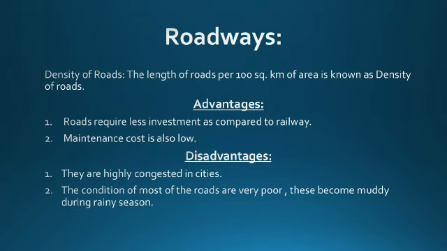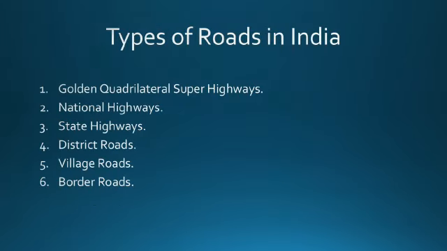Now, the types of roads. The types of roads in India: golden quadrilateral super highways. These are not only golden, these are super highways. These types of roads are known as super highways. Second, national highways, state highways, district roads, village roads, border roads. First, you are learning the most important roads in India, the super highways, that is, the golden quadrilateral super highways in India.